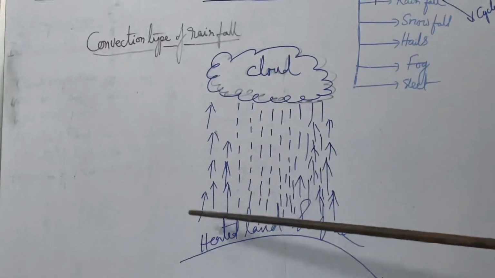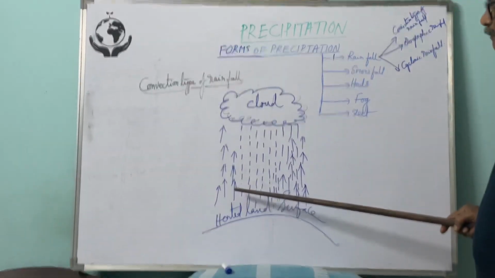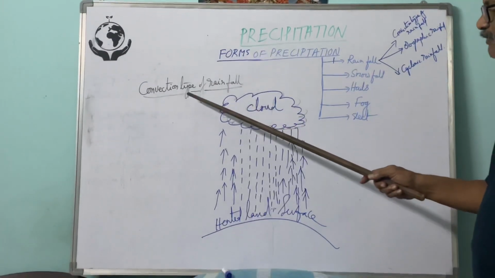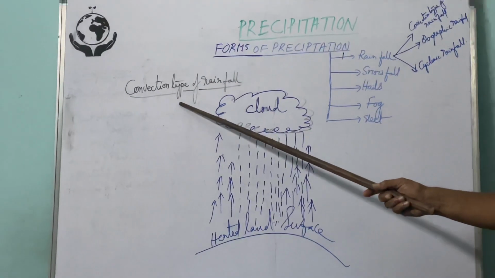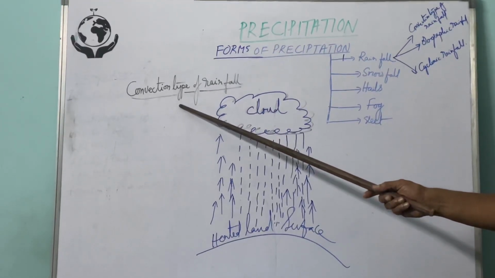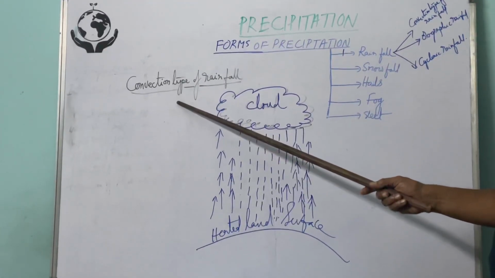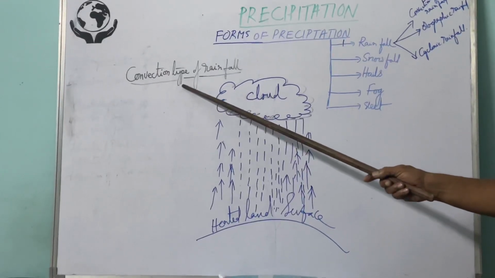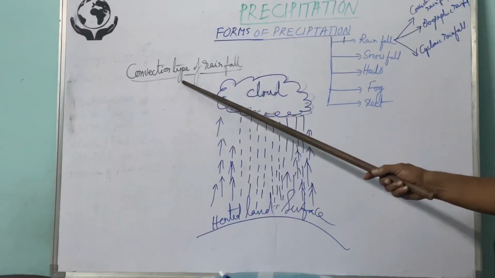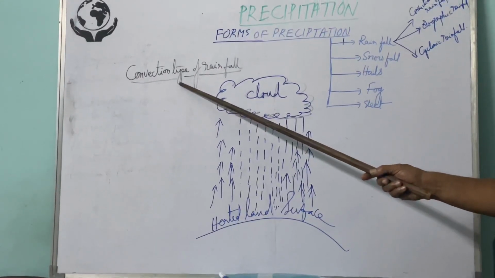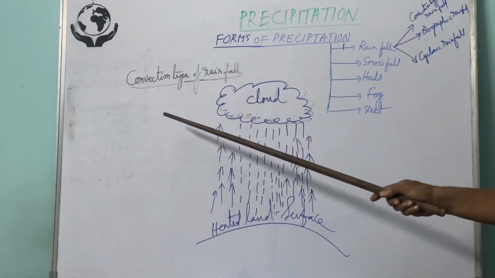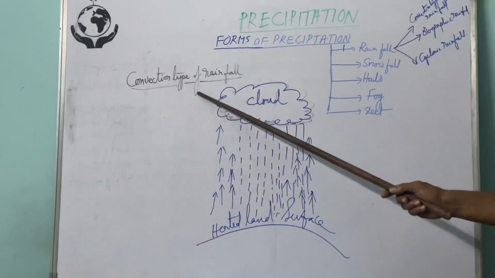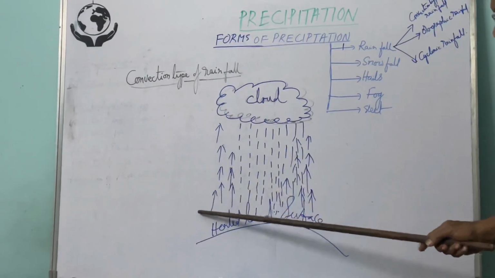Within the tropical zone, this convection type of rainfall takes place, and this convection type of rainfall is associated with thunder and lightning. In general, this type of rainfall takes place in the afternoon and early parts of the night. What happens in the daytime?